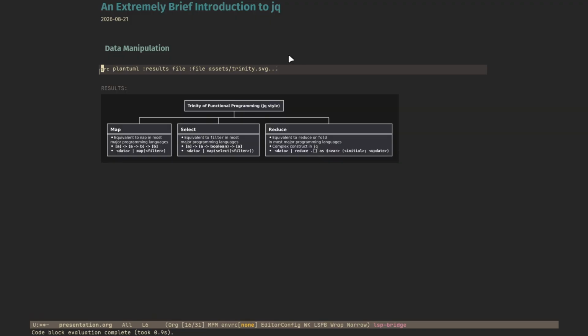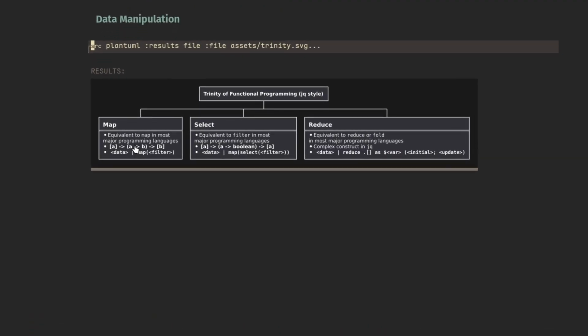So here we have map, which is equivalent to map in most major programming languages. It's from functional programming, but now it's implemented everywhere. You see it in Python, you see it in JavaScript, etc. So we have data, pipe, map, filter. This applies a filter to every